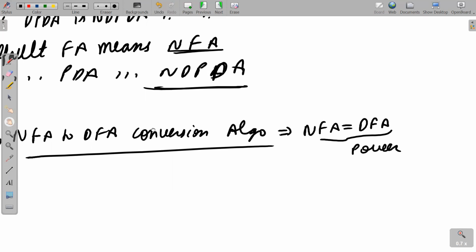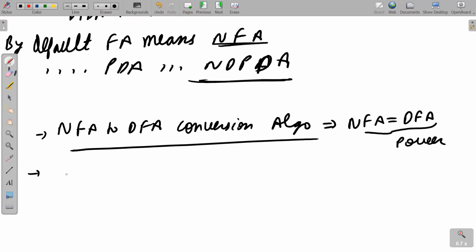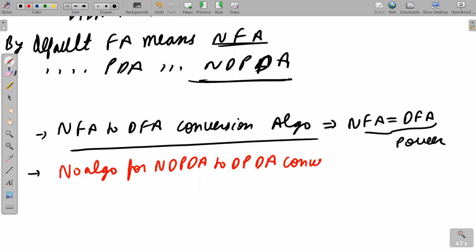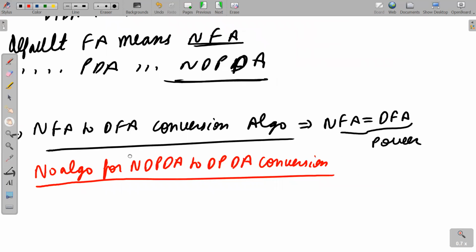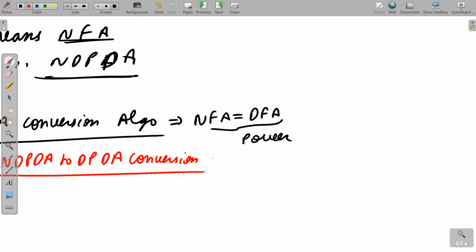But please note it down carefully. This is a very important point. There is no algorithm for NDPDA to DPDA conversion. And why do we not have any algorithm?